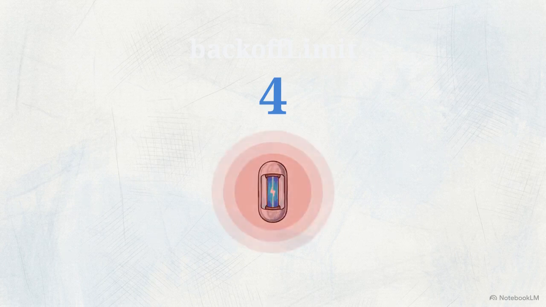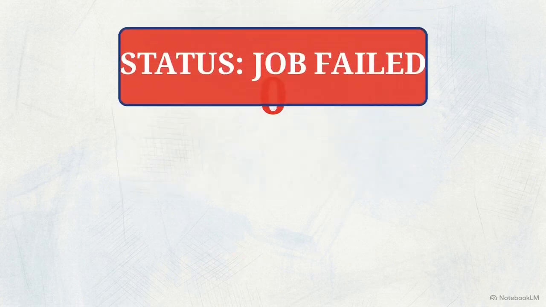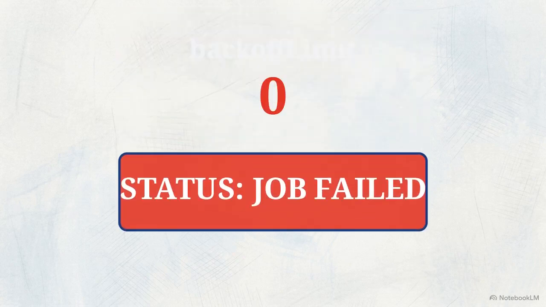To build a circuit breaker, apply the backoff limit parameter. Set to 4, the job retries the failed pod exactly 4 consecutive times. If the fourth attempt fails, Kubernetes permanently marks the job as failed, completely halting all further pod creation.